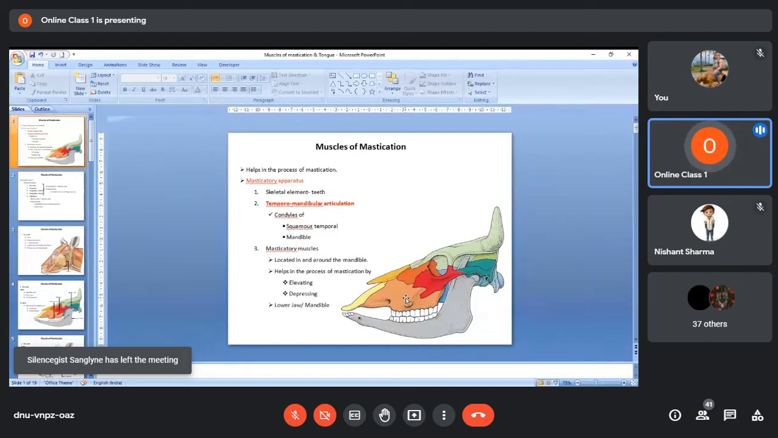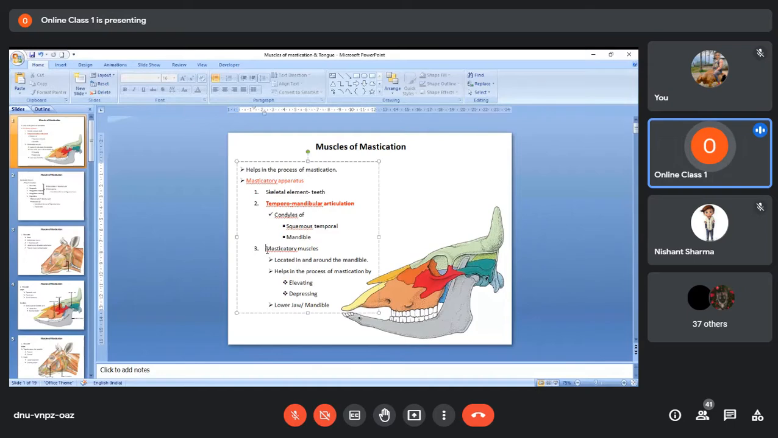So these masticatory muscles help in opening and closing of the mouth by elevating or depressing the lower jaw, not the upper jaw. That means all these masticatory muscles that I will discuss later will have their origin in the upper jaw and their insertion in the lower jaw, because the point of insertion is always movable. So remember, the point of insertion is movable. For masticatory muscles, the insertion will always be on the mandible and the origin will be on various parts of the upper jaw.